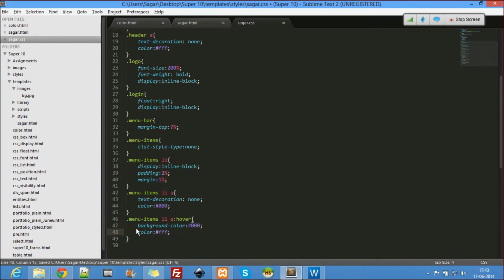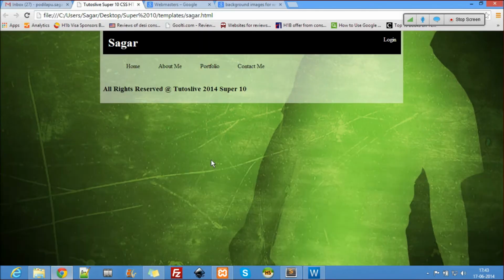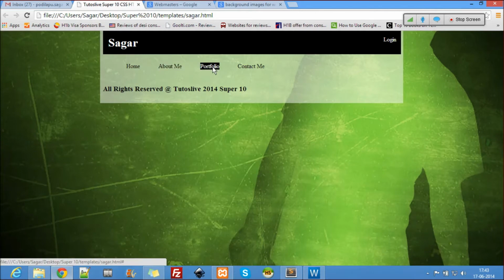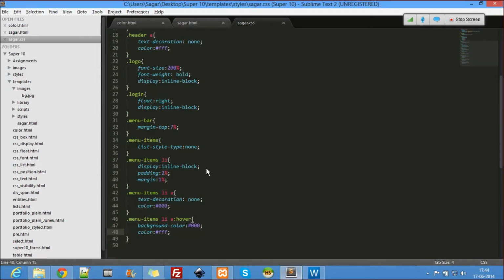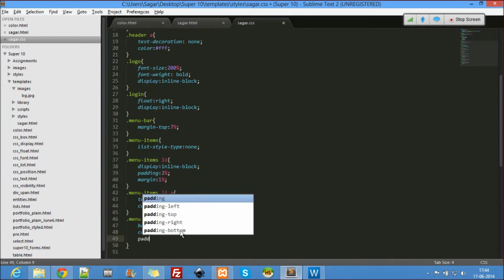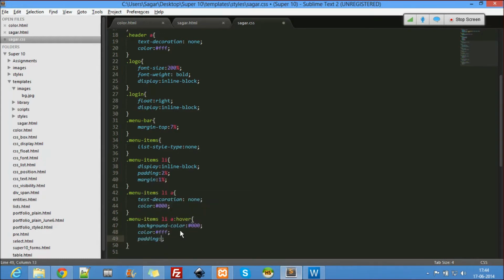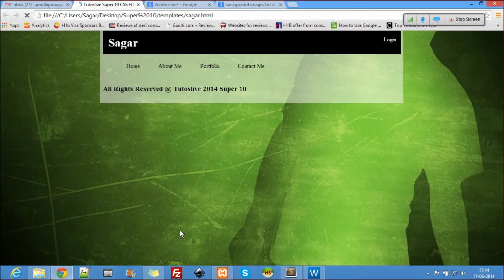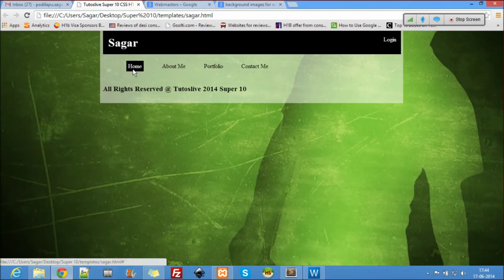Alright, let's see now. Refresh. See, it's going there, but let's tweak it. Padding, okay, some 5 pixels. We can use pixels here, no problem, because this will be constant. You see that?